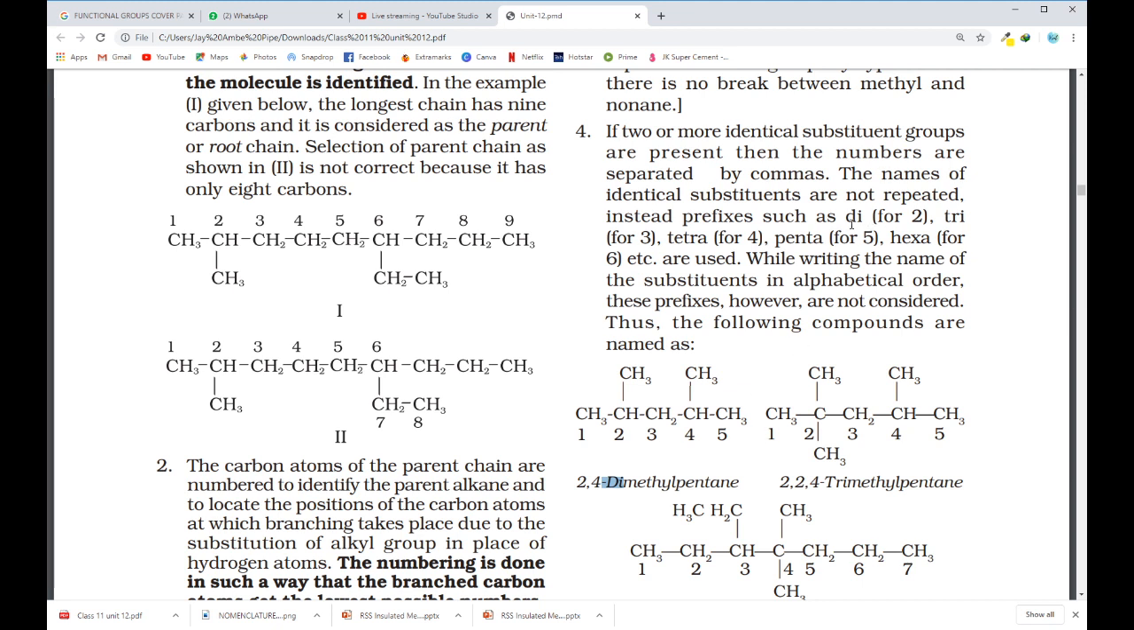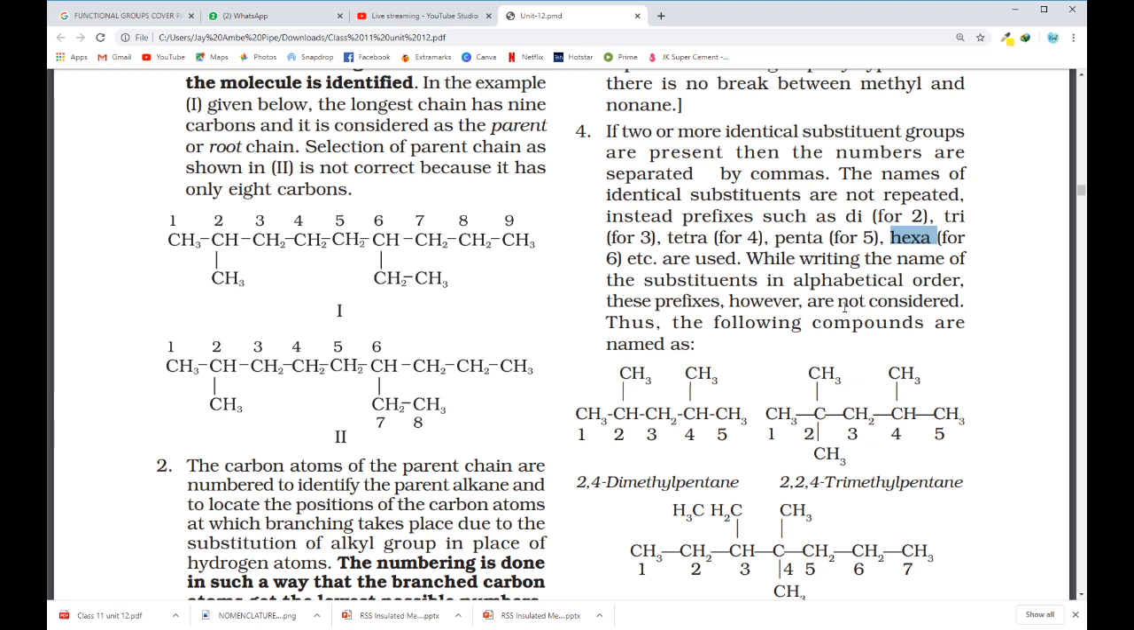If I have 2, then I am using di. But if I have 3, I have to use tri. For 4, tetra. For 5, penta. For 6, hexa. This way we make use of prefixes if the same substituent is present 2 or more times. Now while writing the names of the substituents in alphabetical order, these prefixes are however not considered.